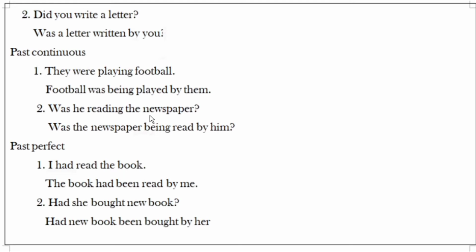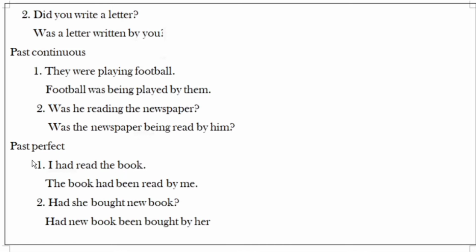Was he reading the newspaper? Was the newspaper being read by him? So this is the structure of interrogative mode in passive voice. Was, same verb, be form verb we are using. Here the object is the newspaper. Reading has the ing form, so being, be form verb we are using. Read, V3, read by him we are using. We are constructing like this.